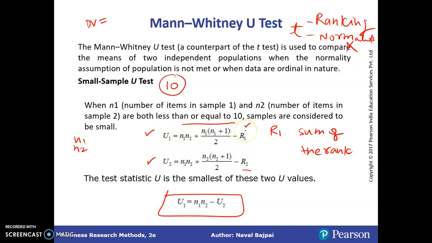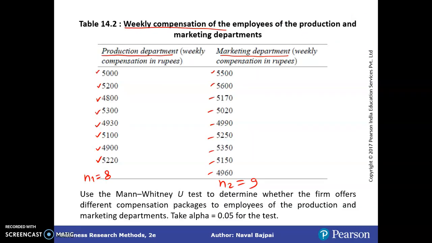For R1, we have to calculate the ranks. What we do is arrange both these data sets, meaning 8 plus 9, all these 17 observations, in one order, increasing or decreasing.